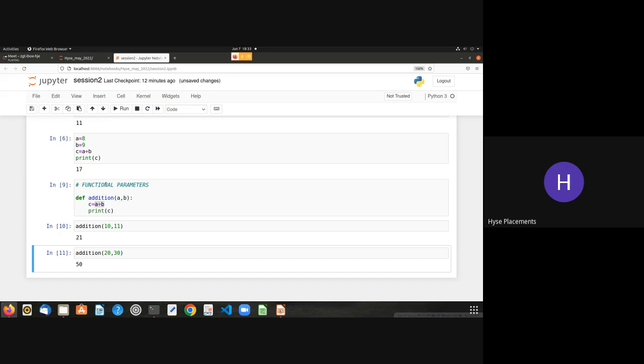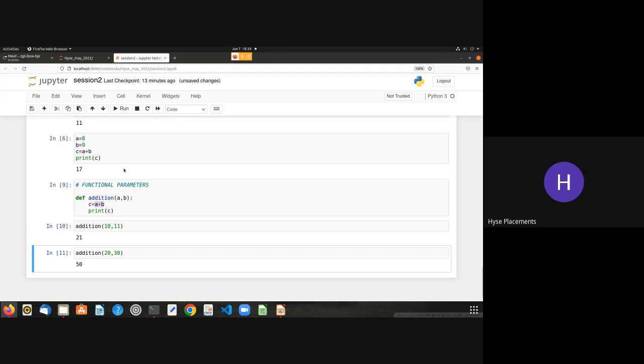If it is a repetitive task, it's very difficult for us, so neatly arrange everything inside a function and then reuse it again and again. How many times you want, you can reuse it. That's why functions are very important in any programming language. So functions are neatly organized code that you can reuse any number of times.